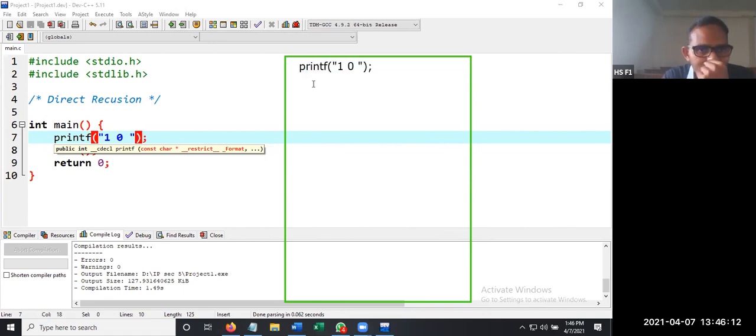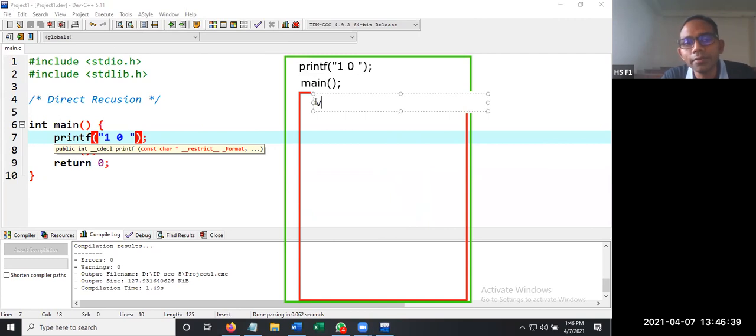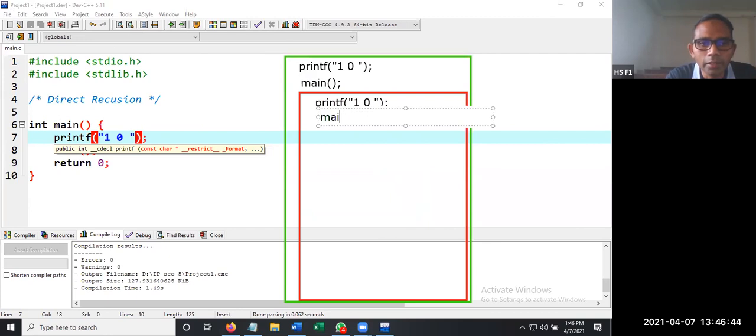Then there is a function call called main. After this statement, we have a function call called main. Whenever it encounters main, it is going to call a function which is itself. Though it is itself, a new memory is allocated. Now this time, a new memory is allocated, and it again has the printf and again has main.